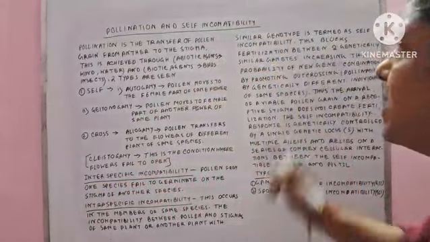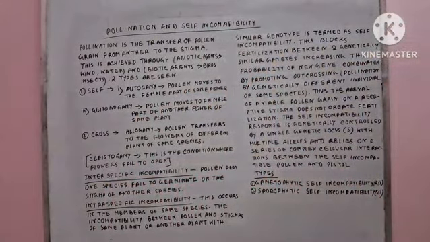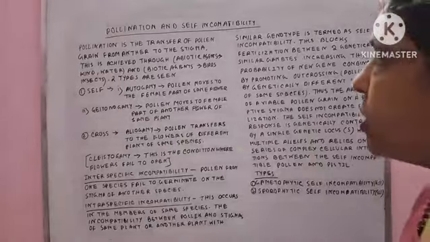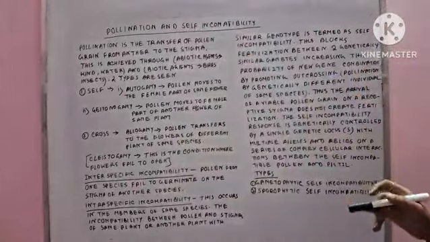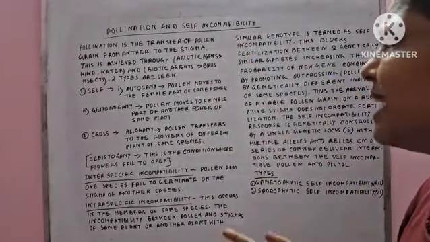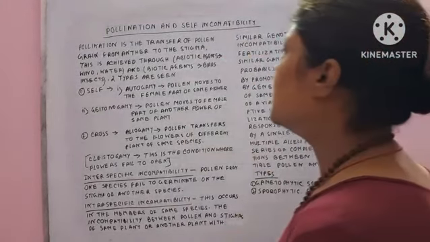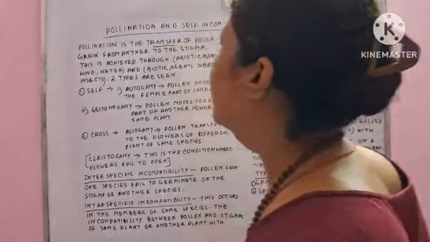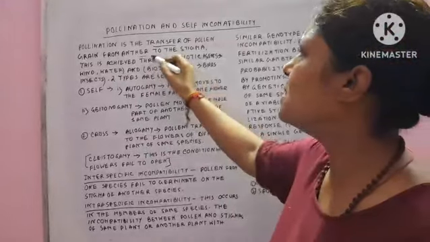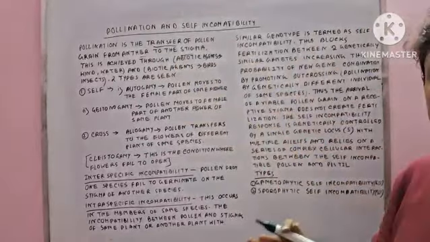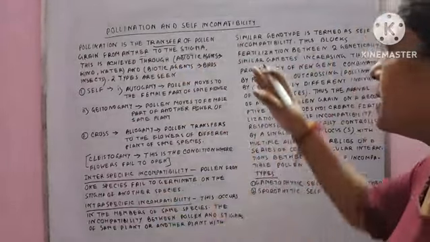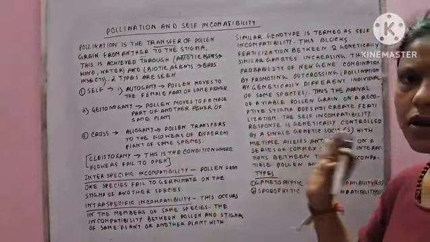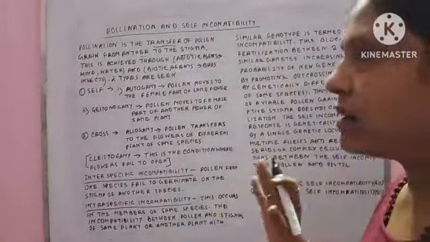And the topic is pollination and self-incompatibility. The pollination and the self-incompatibility is what? You all know that pollination means the transfer of the pollen grain from the anther to the stigma. Clear? Anther is the male organ and the stigma is the female reproductive organ part.